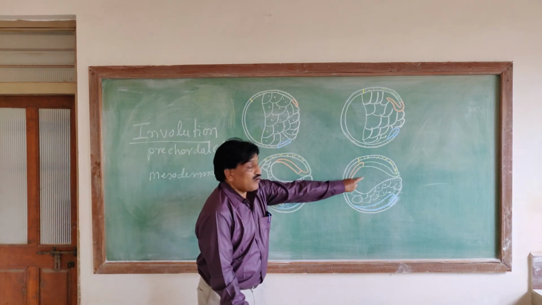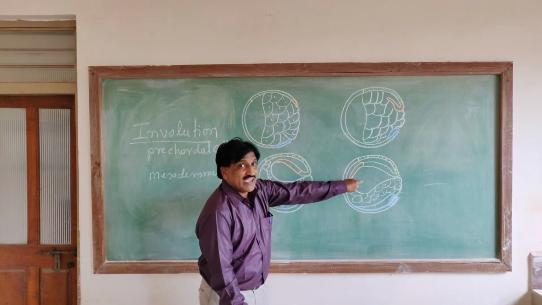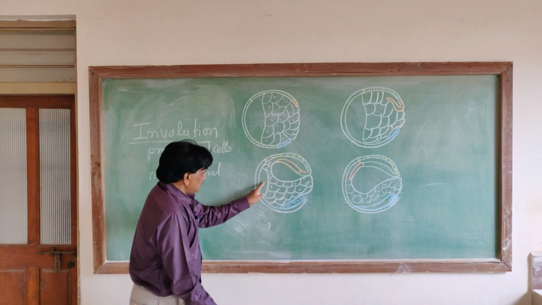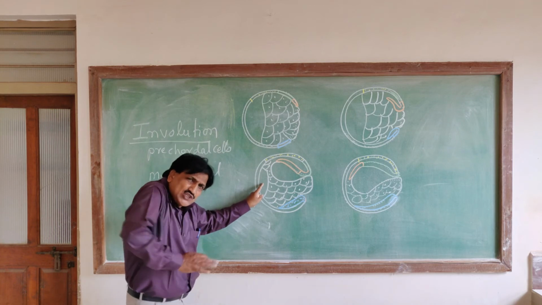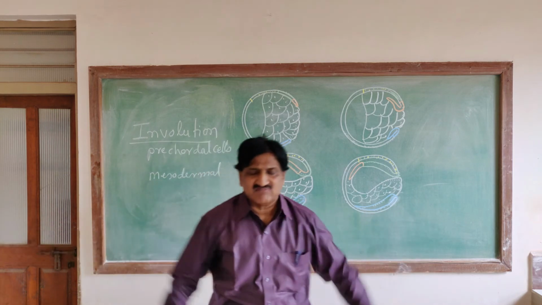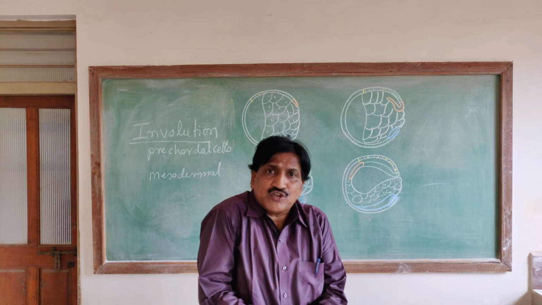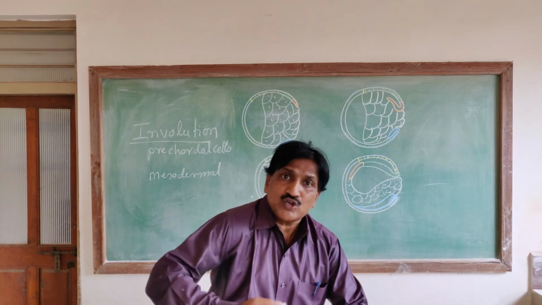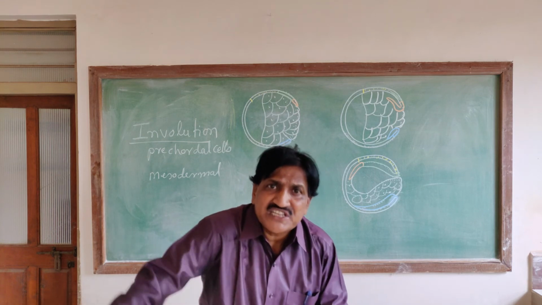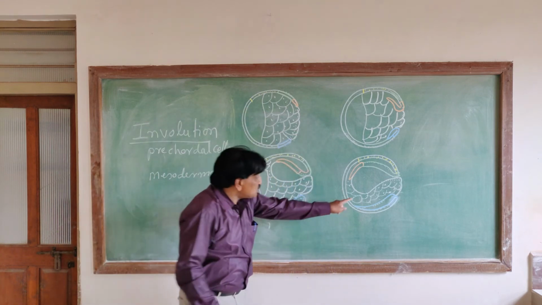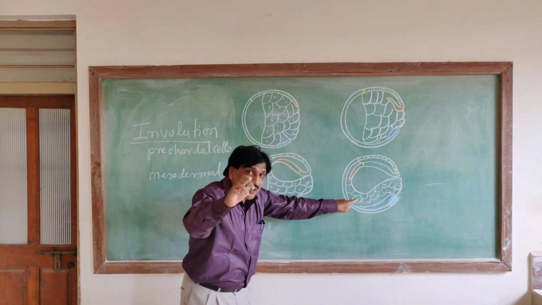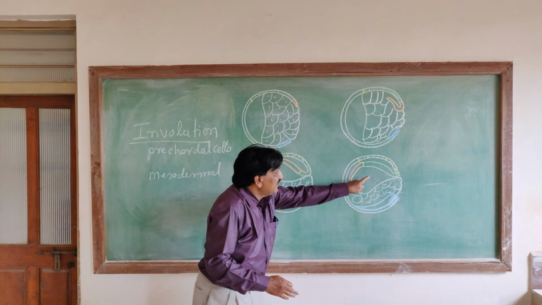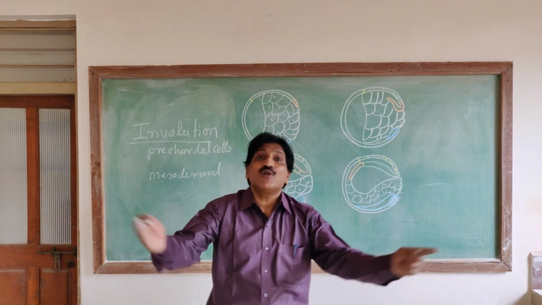Because there is a formation of a new cavity. That new cavity is called archenteron. See that the size of the blastocele gradually decreases because of the encroachment. The archenteron gradually increases in size inside the embryo. As a result, the blastocele gradually disappears. This shows the blastocele gradually disappears because of the formation of the archenteron. That is what we call encroachment.